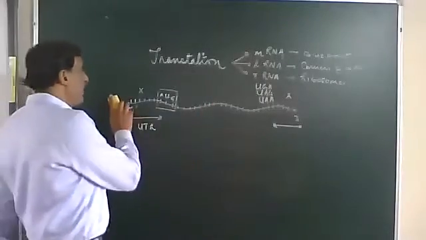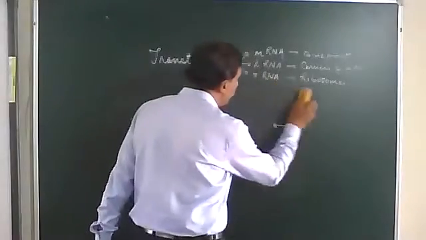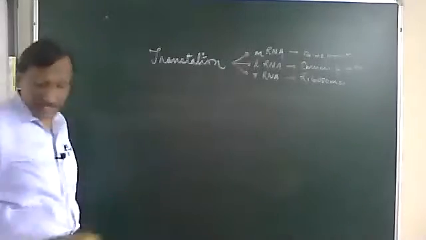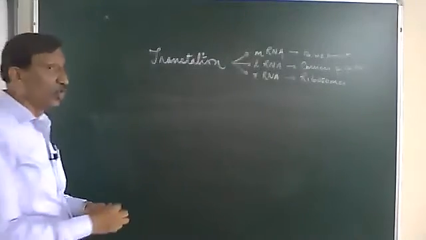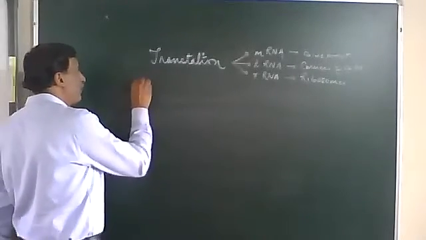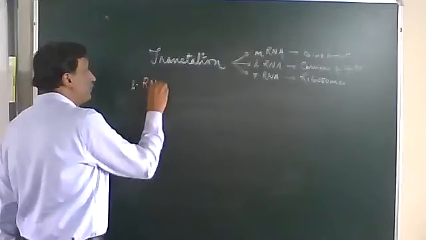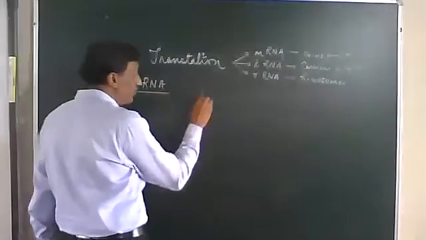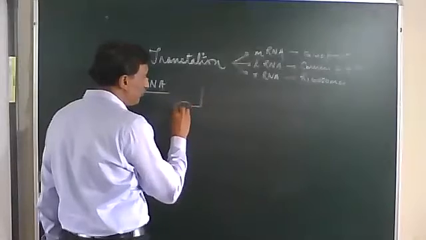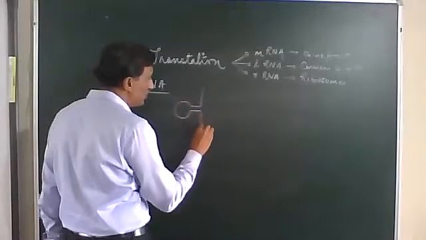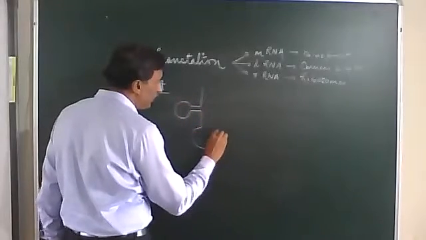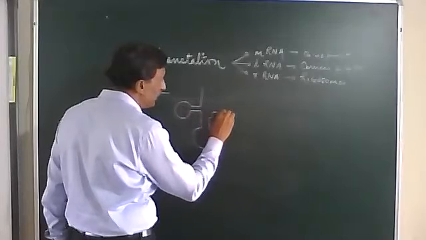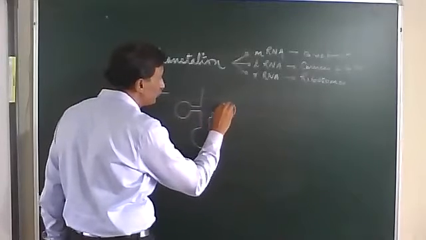The role of tRNA is very important. We have studied that the tRNA is clover leaf in shape. We cannot draw the clover leaf exactly, so just for the sake of study, we have given it this particular accepted structure.